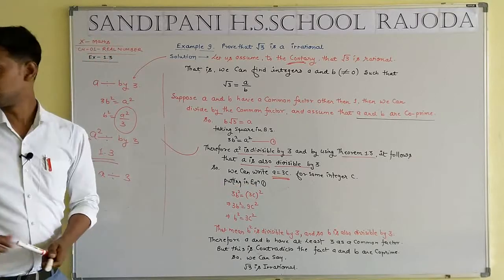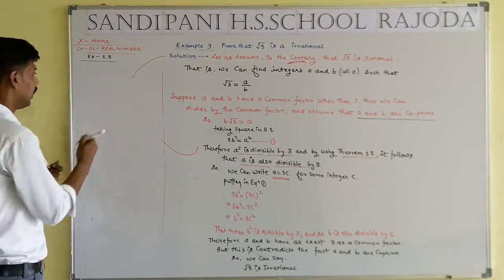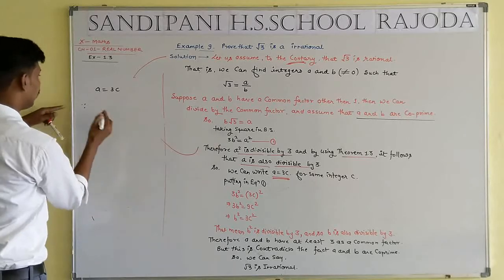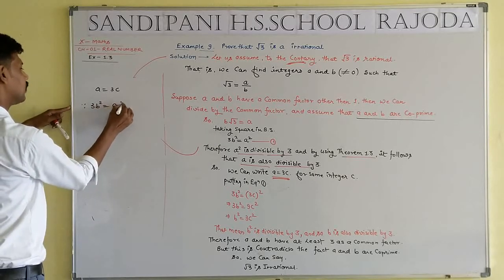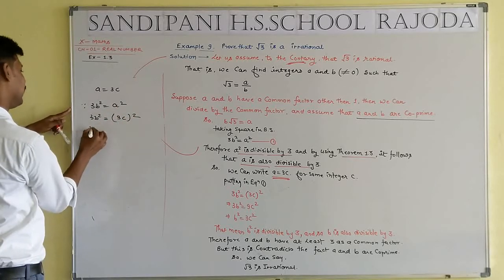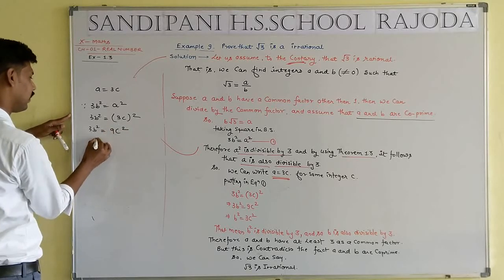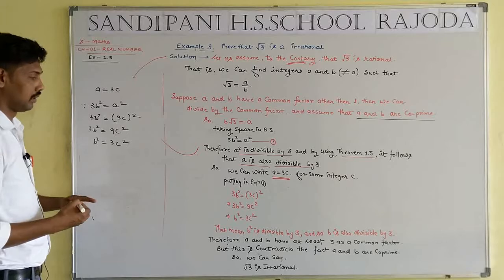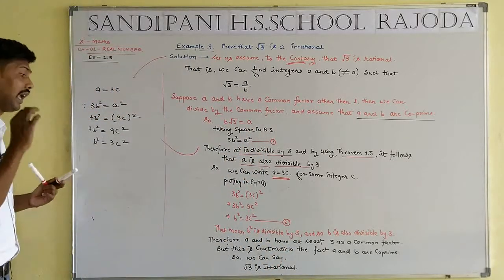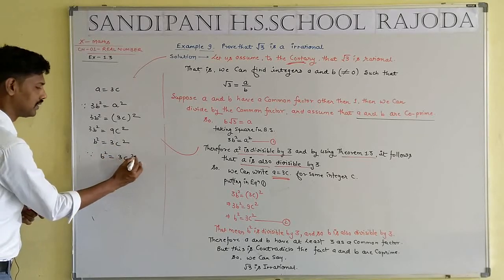Let us consider a equal to 3c. So we know equation number first, 3b square equal to a square. Putting the value of a as 3c whole square, 3b square equals 9c square. 3 cancels by 9, and it will be equal to 3c square. Equation number second: now again b square equals 3c square. What is the meaning of this statement?